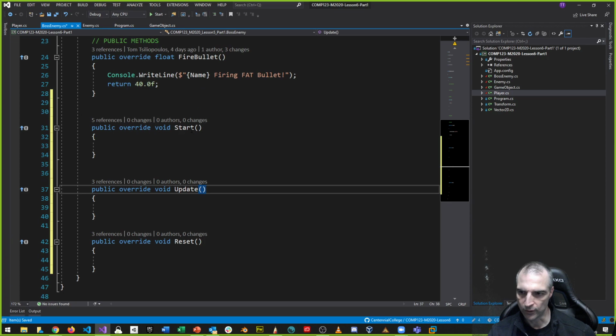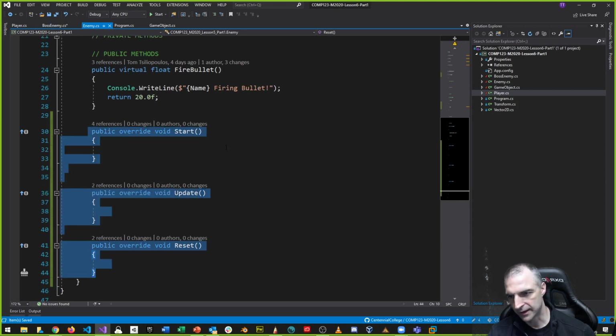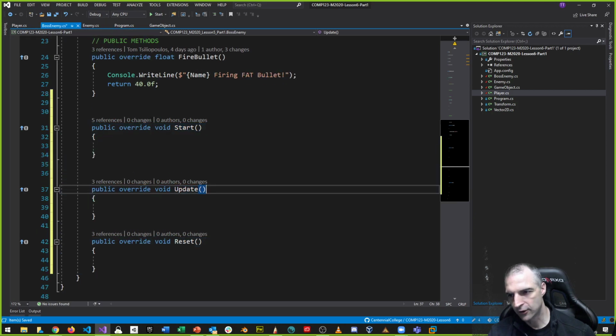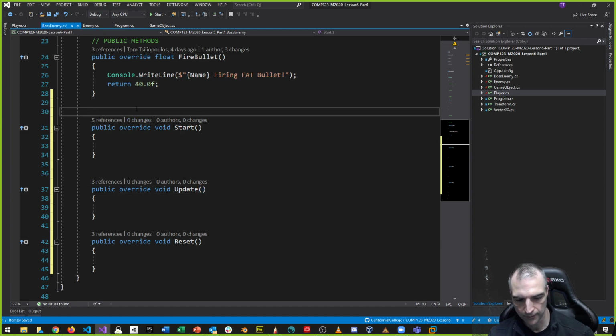And if you notice, even though I don't have to do it because my enemy does it for me, I could do it just like I would with the toString method. Okay, so these are, again, public overridden methods. May override.